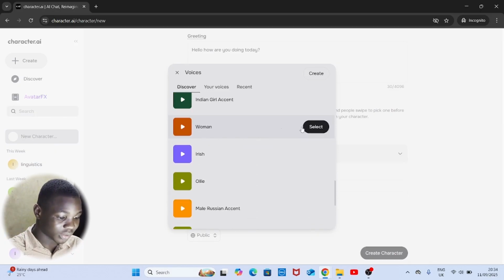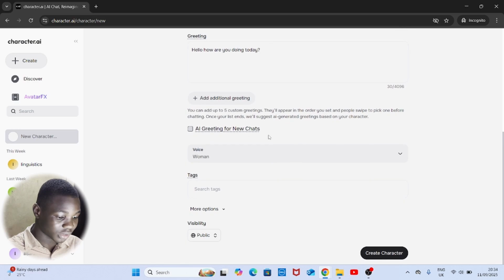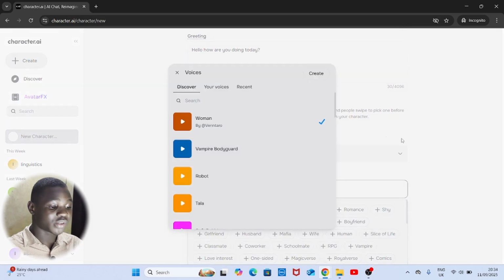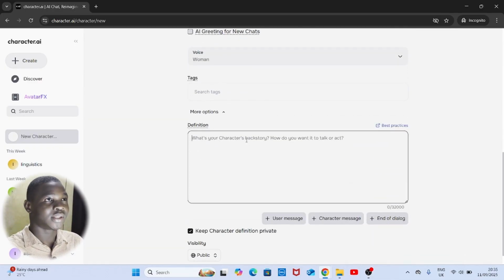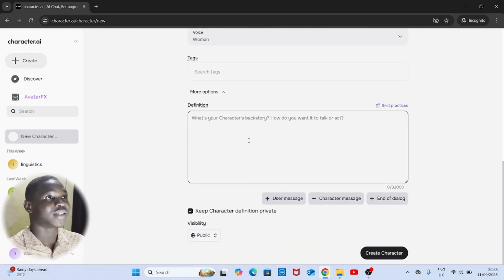Then the tags, I don't really need tags. I don't want this character to go viral. Anyways, for the definition, here is where the theme of your character, the subject matter of your character, matters. This is your character's backstory. This is like everything about your character. If you want it to be for coding, you can write this character is specifically for coding, not this, not that. You can dial it in and be really specific.